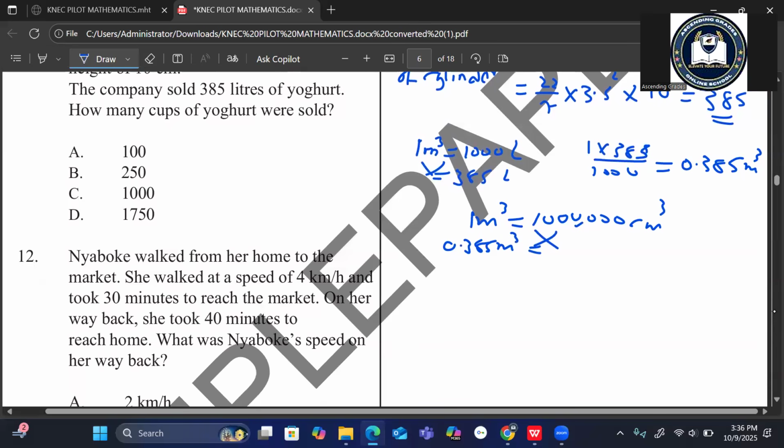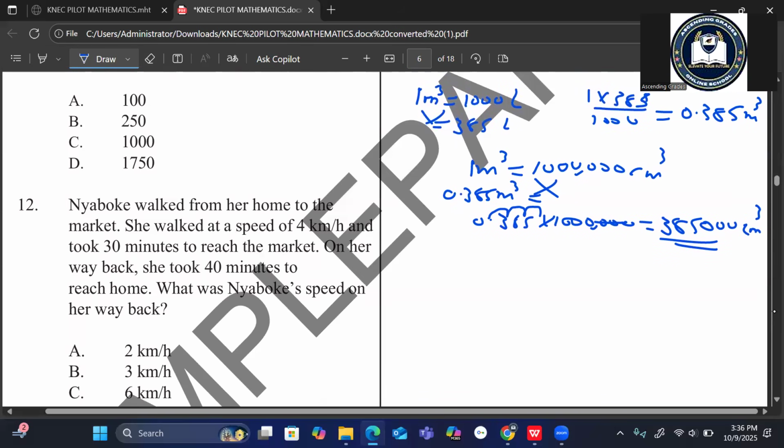This gives us 0.385 multiplied by 1 million, which is the same as moving the point 3 times, and you remain with 385 plus 3 zeros. These are centimeter cubic.